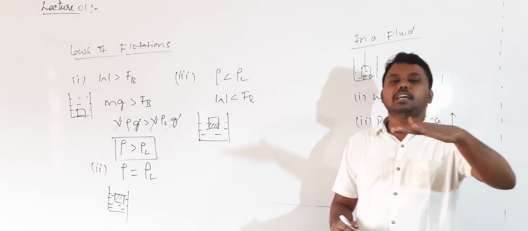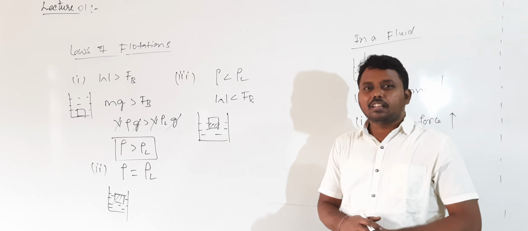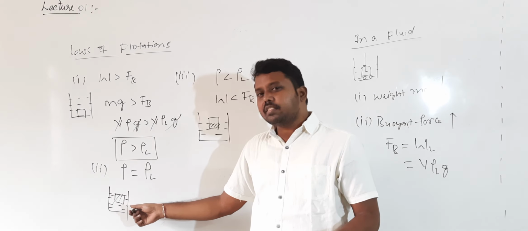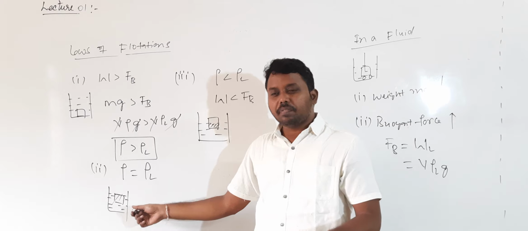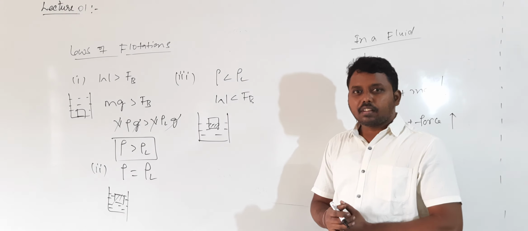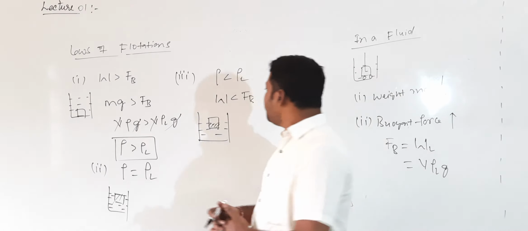Body will float by submerging partially. Here the body will submerge completely, will not float. Here the body will submerge completely, but will float. Here the body will float, but partially submerged. Are you getting it? So in this case what happens?